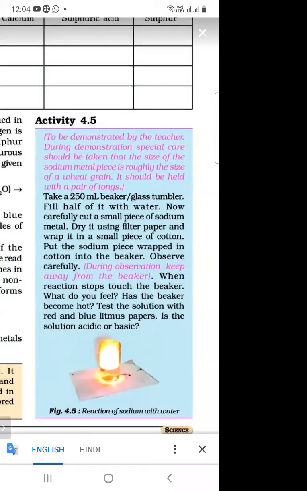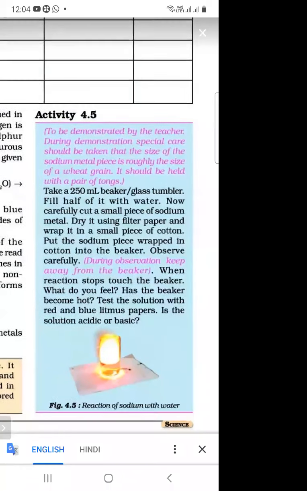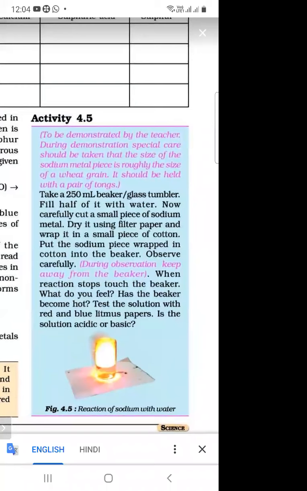So we are taking firstly a 250 ml beaker. If beaker is not available, we can take glass tumbler of 250 ml. And then we are filling half of it with the water. So firstly, we will take a 250 ml beaker and then we are adding some water into it.